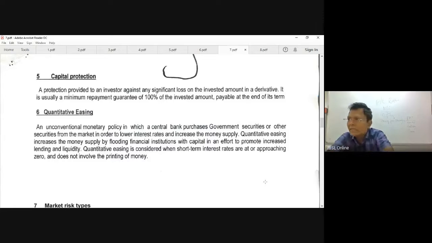That is quantitative easing. It is an unconventional monetary policy in which the central bank purchases government securities. Generally, the central bank issues government securities because they need money. But in this case, on the other side, the central bank purchases government securities from the public in order to lower interest rates and increase the money supply. That is an important term. They need money to be circulated among people.